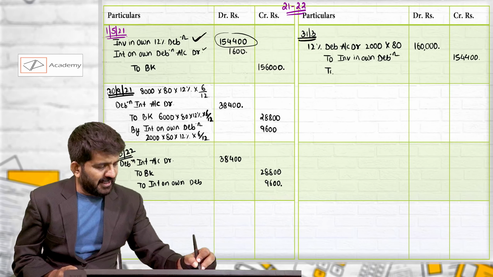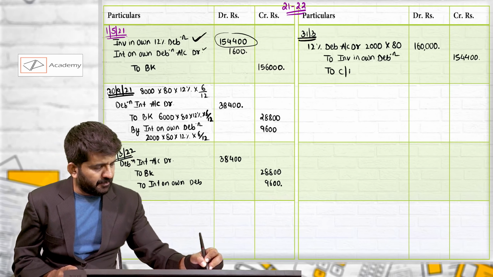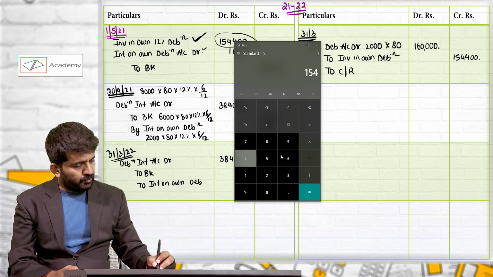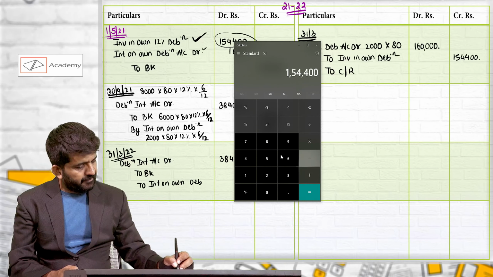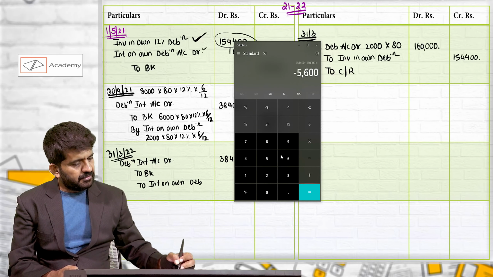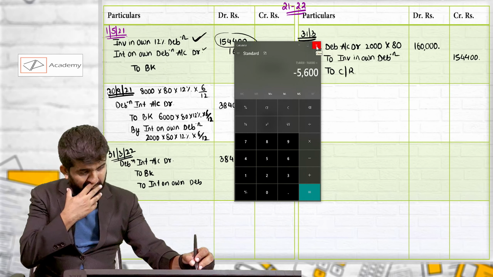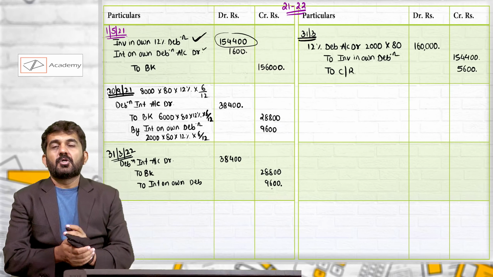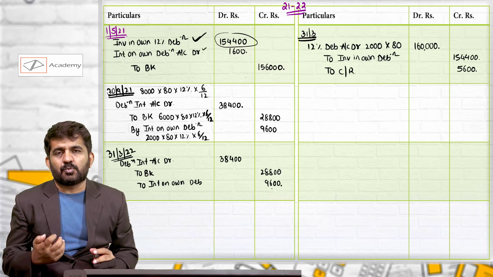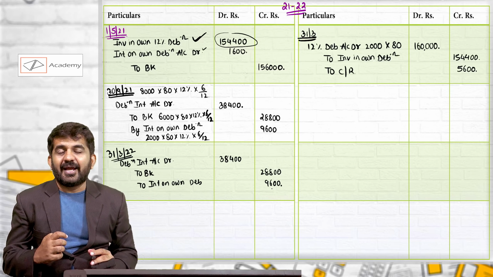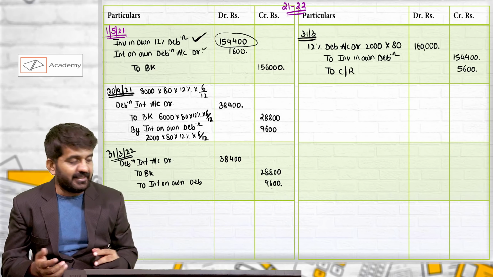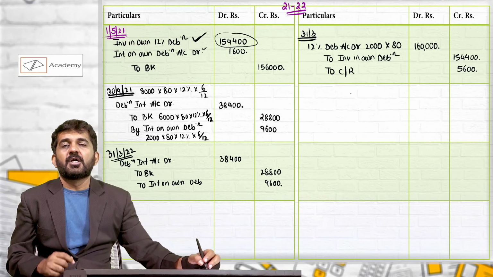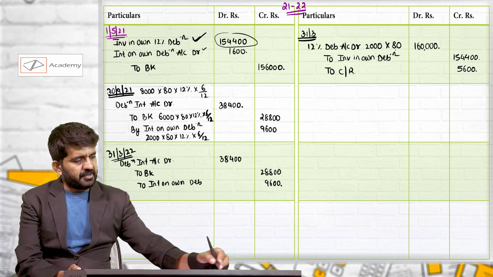Now it is not tallied, there is a profit, it is a capital profit, should be transferred to capital reserve. 1,54,400 minus 1,60,000, 5,600. Because 80 rupees debentures was purchased by you at the rate of 78. This is the difference which is normally your profit. It is a capital profit, should be transferred to capital reserve.